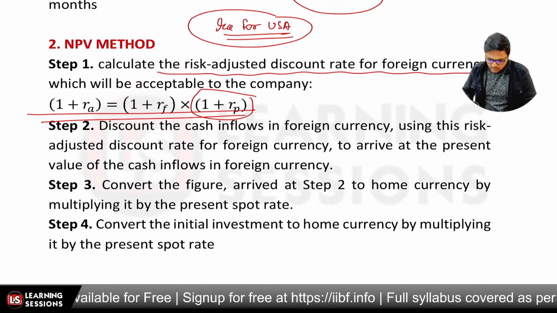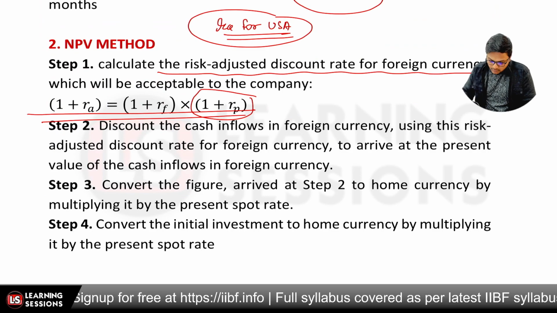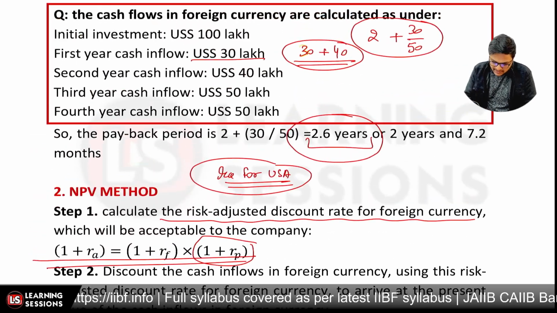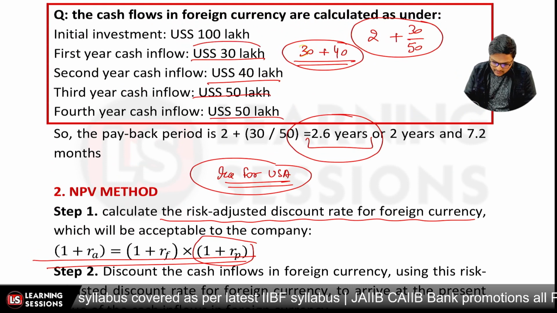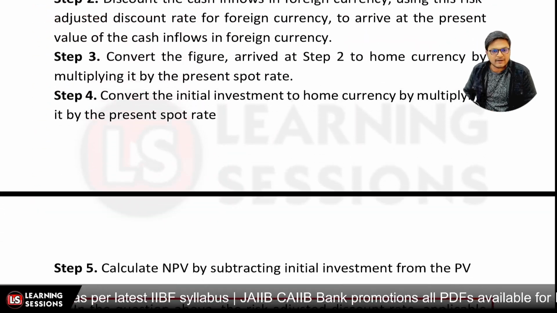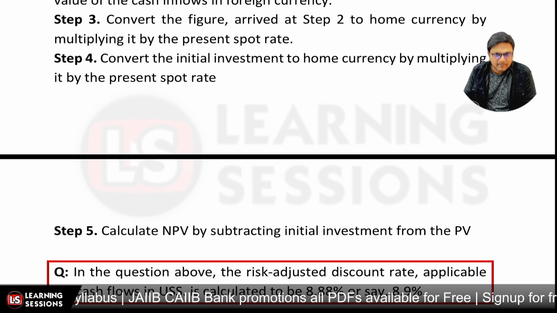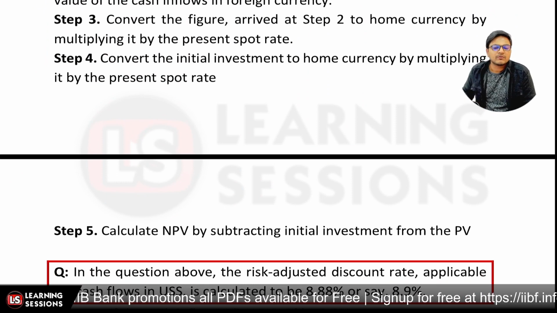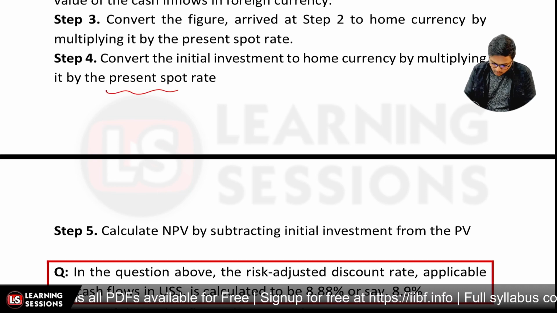And after that, the discount rate will be used to discount the cash inflows. Whatsoever the cash inflows were, like in the previous question, 30 lakhs, 40 lakhs, 50 lakhs, 50 lakhs, we'll be discounting them using that particular discount rate, the risk adjusted discount rate for the foreign currency, and further we'll be calculating the net present value. Okay, now finally, when we have calculated the net present value, we will be converting it into the home currency by multiplying it by the present spot rate, right?